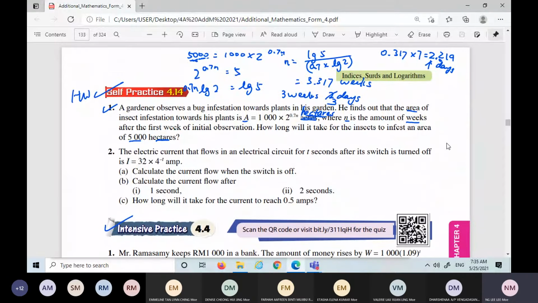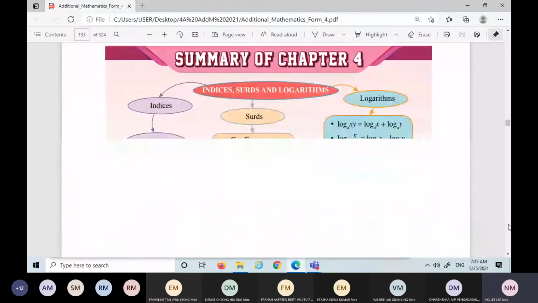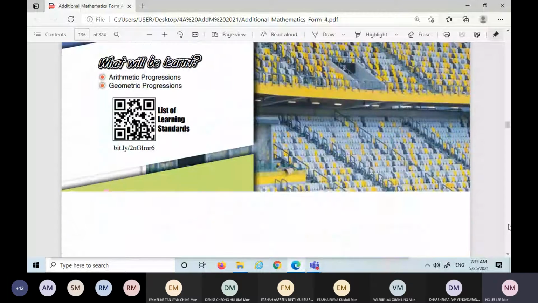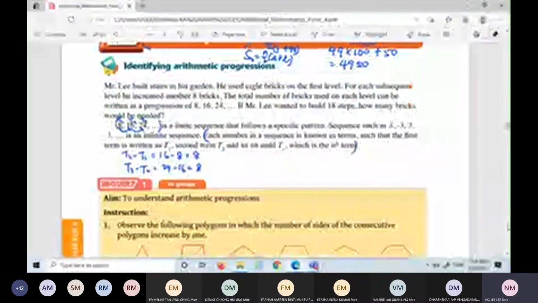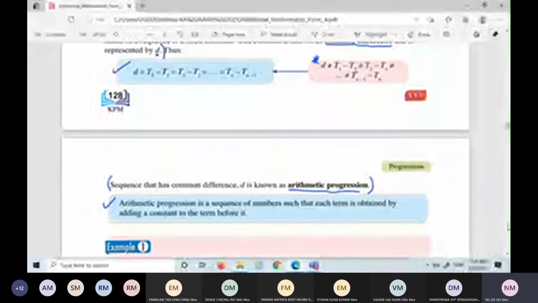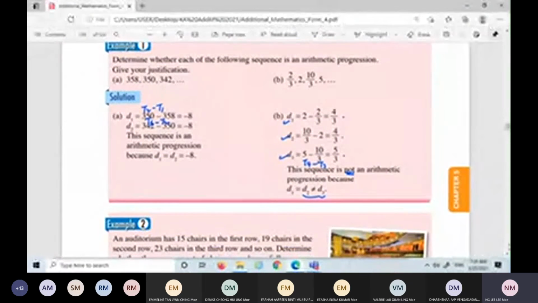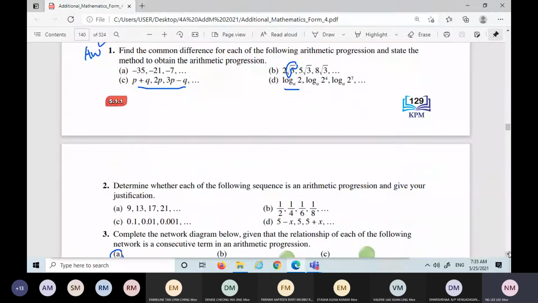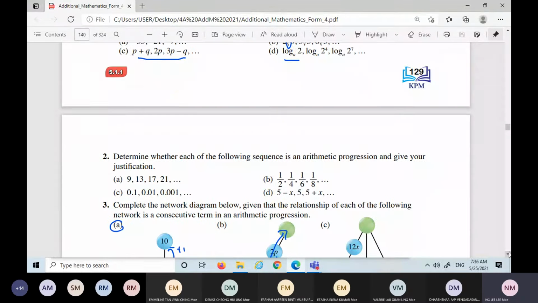Okay, so I go to the new chapters. Arithmetic progression, I also gave two exercises. I don't think they will have problems. Any problem for this exercise? You have a log, you have the square root, and then you have the variables p and q.